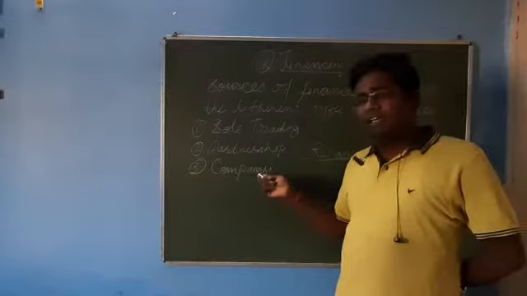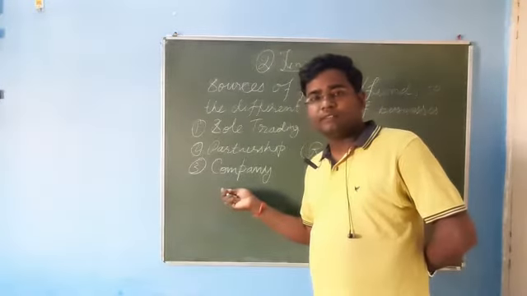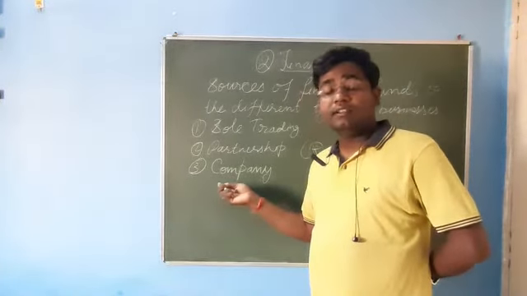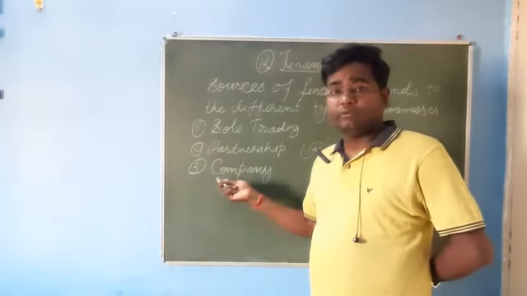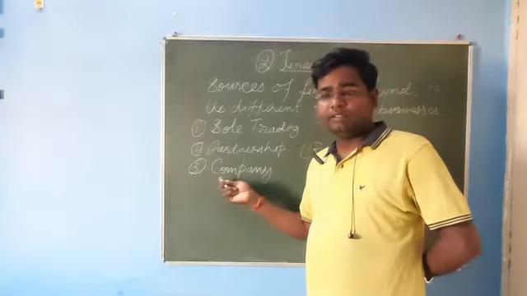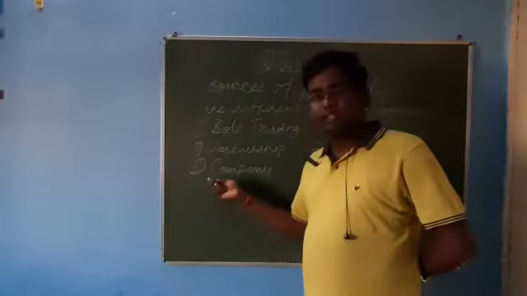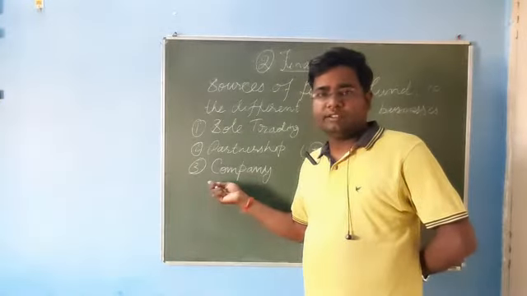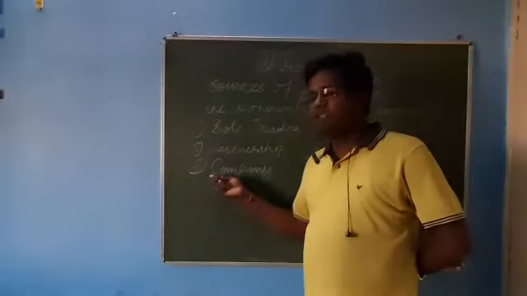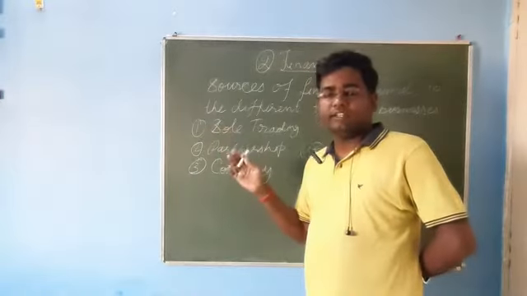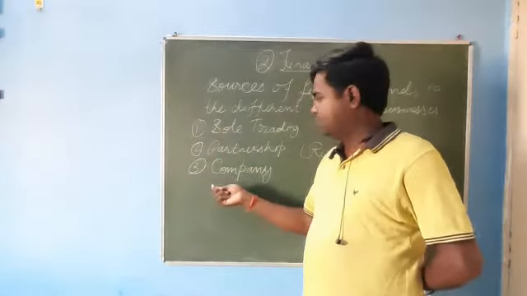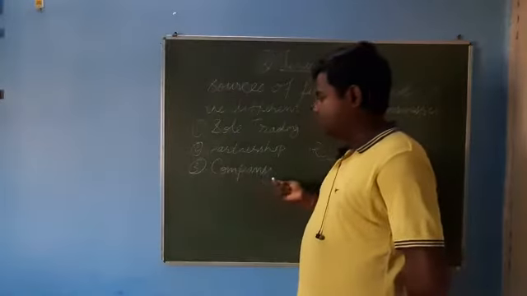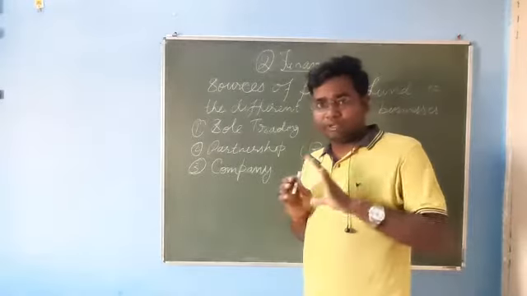The company's biggest source of finance is what? The public issue. Private companies issue equity shares privately, and public companies issue equity shares to the public at large, and that is one of the important sources for companies.